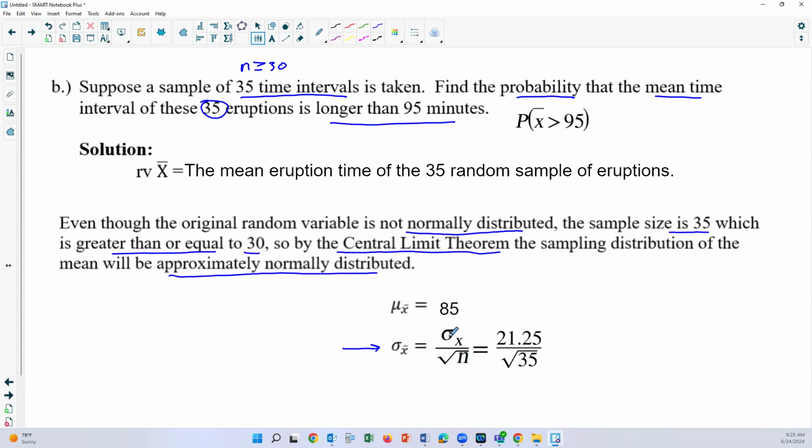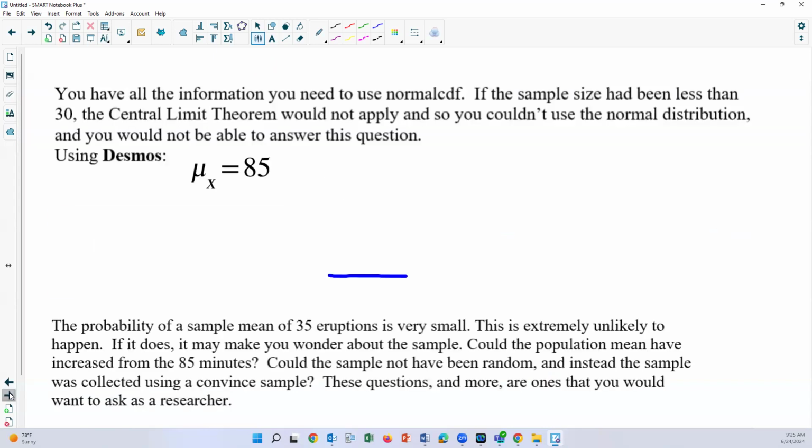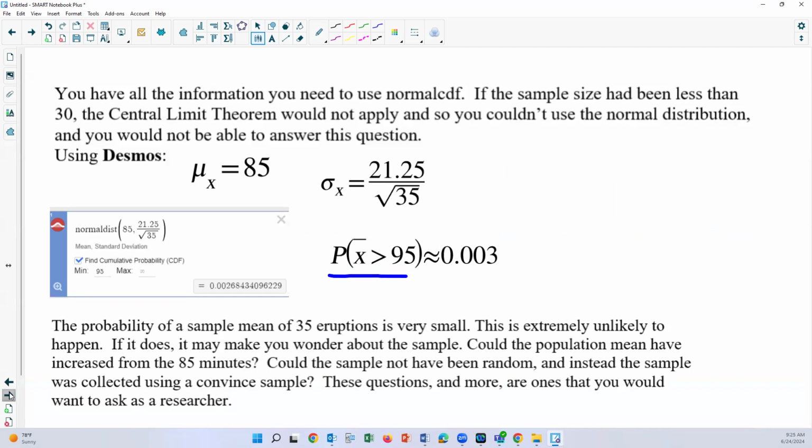Well, the standard deviation of our x value was 21.25 divided by the square root of 35. We will use this in our calculator to find the probability that our sample mean is greater than 95. So you have all the information you need to use the normal cumulative distribution function. If the sample size had been less than 30, the central limit theorem could not apply, so you couldn't use the normal distribution and you would not be able to answer this question. But in this case, we can.